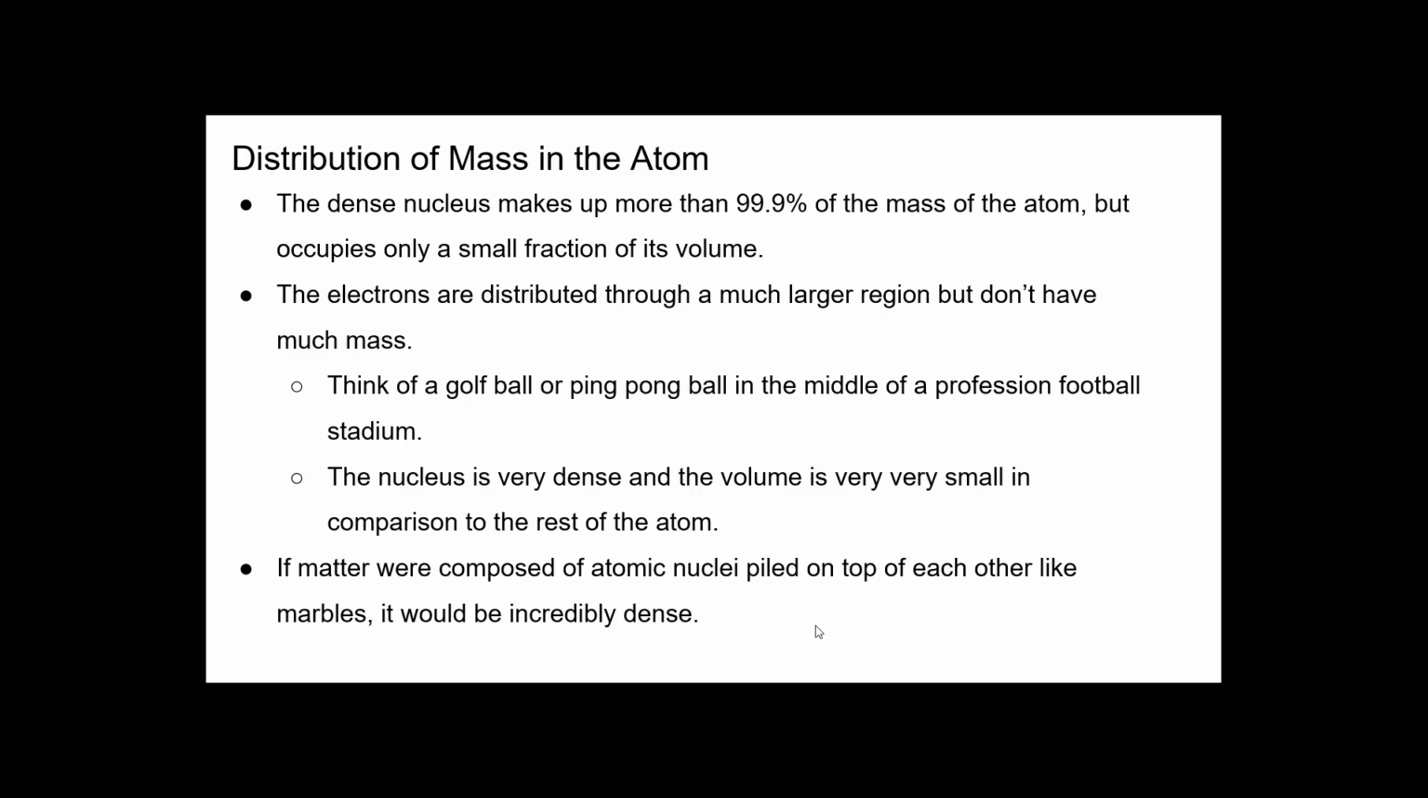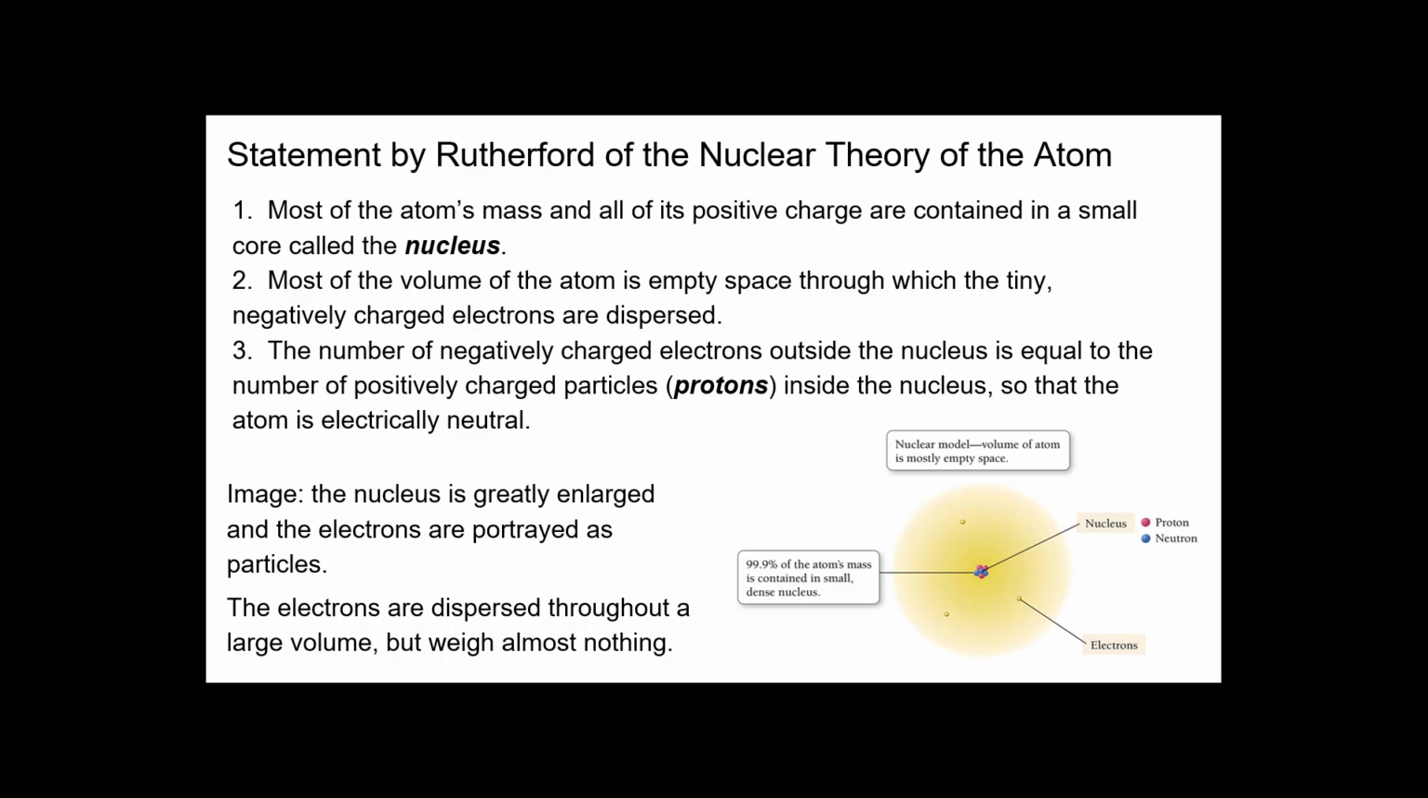So the nucleus is very dense, and its volume is very, very small compared to the rest of the atom. That's how different this is, and how much more room the electrons have. They have empty volume, is pretty much what it's called. If matter was composed of atomic nuclei piled on top of each other like marbles, it would be incredibly dense. So that's what you can think of this as, marbles here, and then everything else is just empty space with maybe a few small particles that aren't even as big as marbles, something even smaller than that. And that's it.